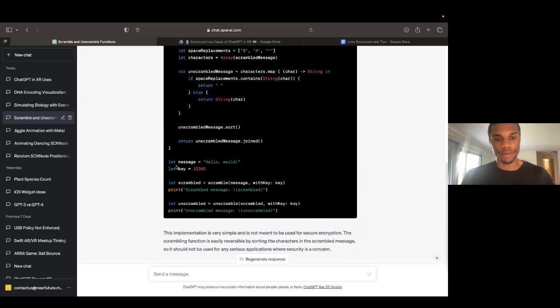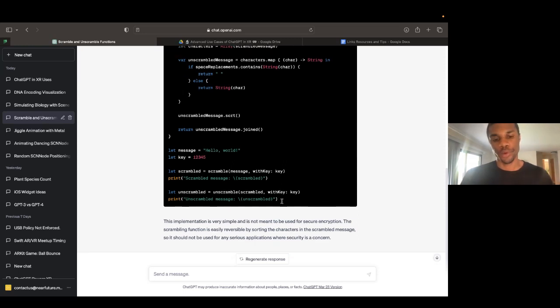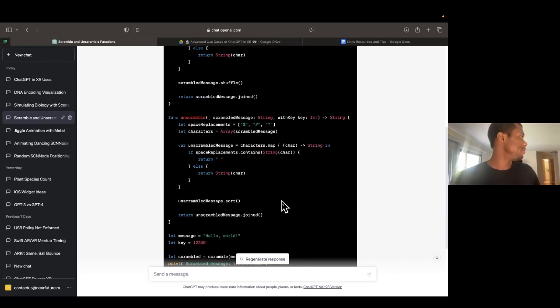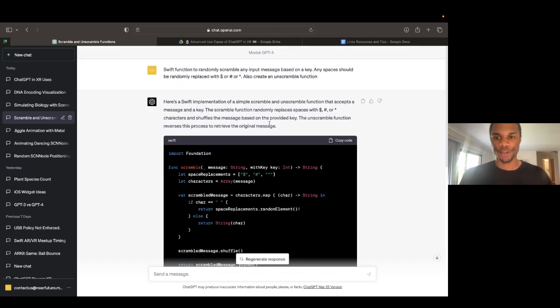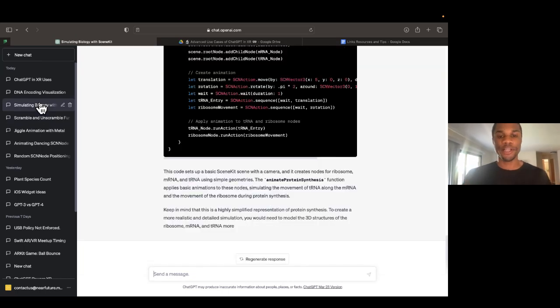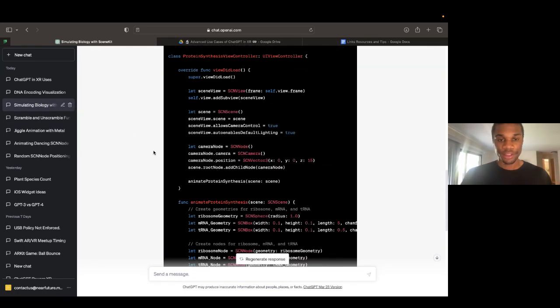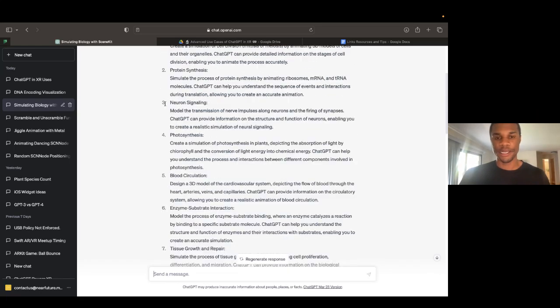And you can see right here at the bottom, it says, here's our message, hello world, there's our key. And again, it would print our scrambled message, and then we can always unscramble that message as well. So again, I'd love to demonstrate all these, but I think it's better to just show you how I got these answers rather than what the answers created, because there's just too many things that we could do here. This one was really cool, and it's not something I expected.